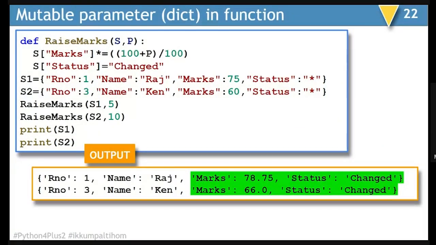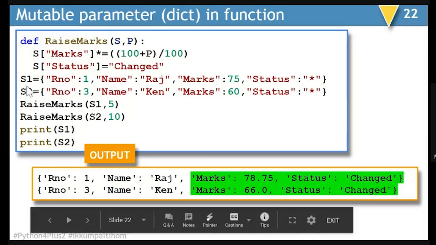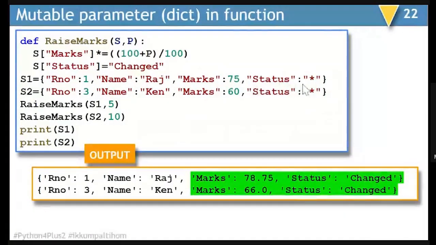Next, let's look at one more mutable parameter, which is a dictionary. As we have already learned, a dictionary is a mutable data type, so it is going to behave as a mutable parameter. We have two dictionaries here. In the first dictionary, roll number is 1, name is Raj, marks 75, and status is star. And the second dictionary contains roll number 3, name Ken, marks 60, status star.